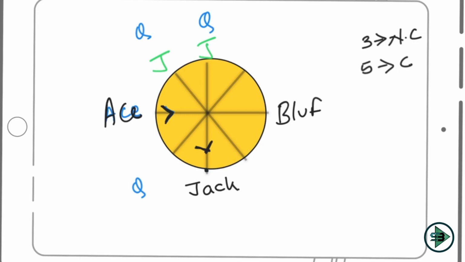But poker sits to the immediate left of bluff and faces the same direction as queen. So I know one more thing: P and Q, that is poker and queen, face the same direction. But the poker could be anywhere, and that's the confusion for me. Poker could be here, or poker could be here, depending upon whether the bluff is looking inside or outside. So I'm still confused with the location of poker, but I know P and Q are looking in the same direction.